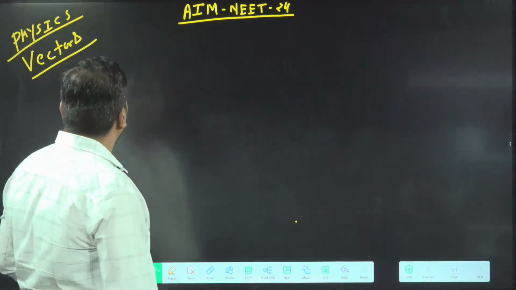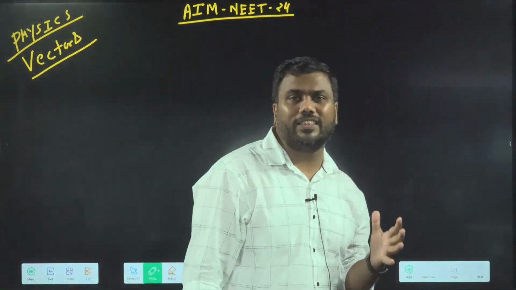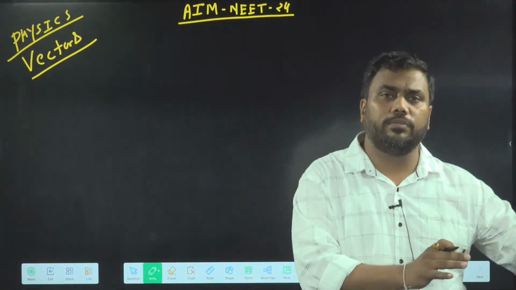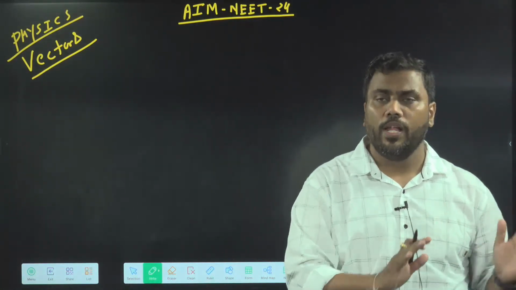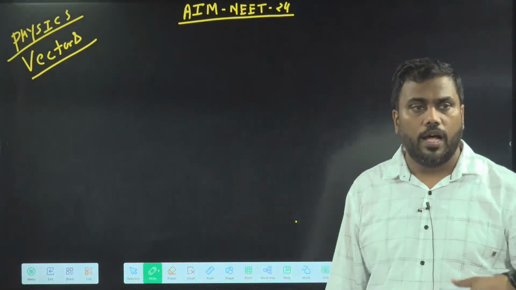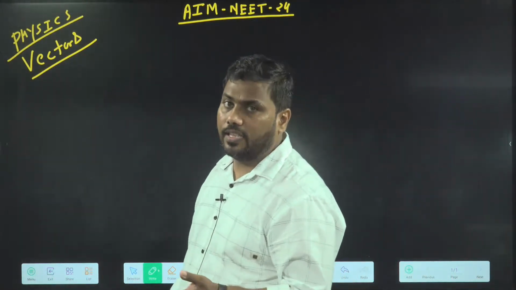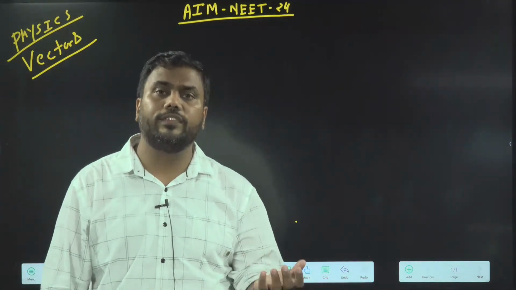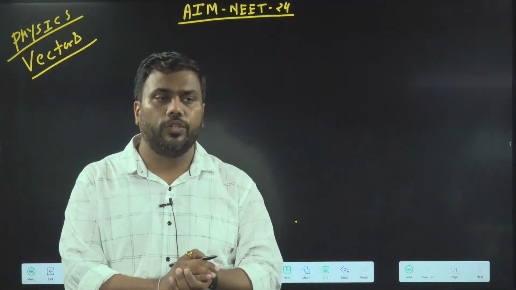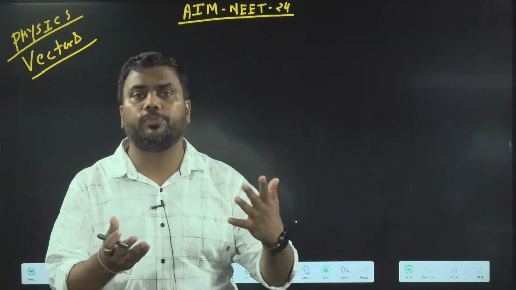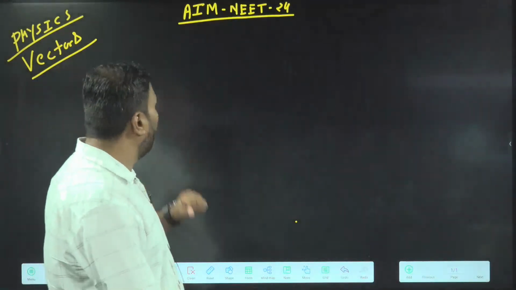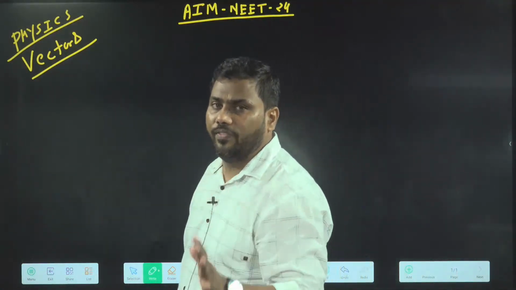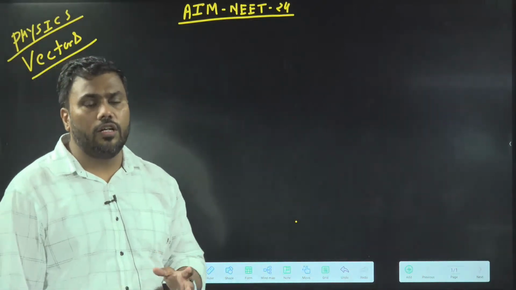So what we were learning in physics was basic maths, and in basic maths we have covered some coordinate geometry, etc. And now we are starting with vectors. In the last class I covered some part of the vectors. Vectors are physical quantities which require both magnitude and direction to completely specify them. This kind of quantity is called a vector.